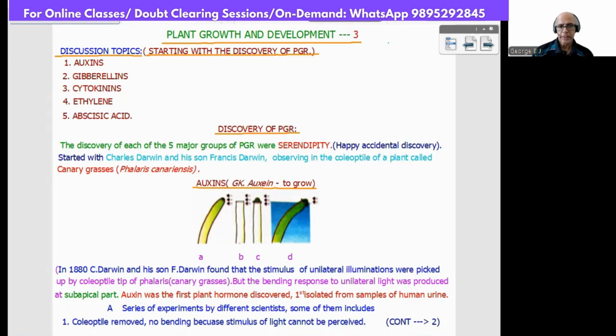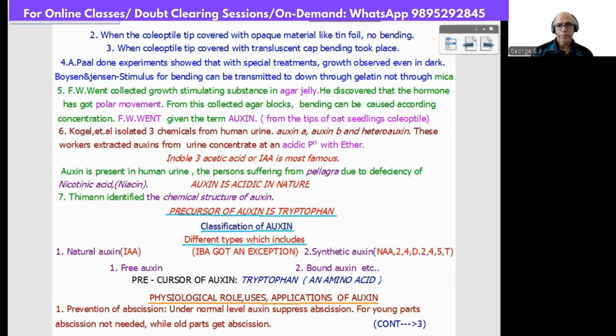I think the first page is clear. Now we can proceed to the second page. Second, when the coleoptile tip is covered with opaque material, meaning light will not pass through, like tin foil, no bending took place. Third, when the coleoptile tip is covered with translucent caps, so light can pass through, bending took place. Fourth, a scientist called A. Paal did experiments showing that with a special treatment, growth was observed even in darkness.